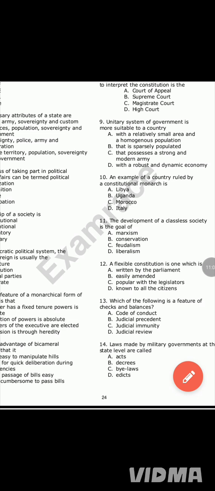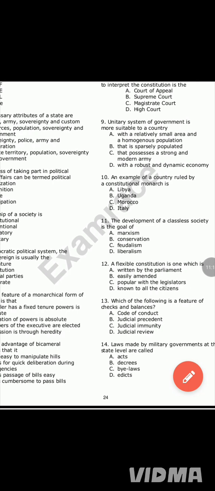All right, the final question, question 10. An example of a country ruled by a constitutional monarch is dash. Now, whenever you see this word constitutional monarch, it also means limited monarch. It means a monarch whose powers are restricted by a body of laws. A, Libya might be correct. B, Uganda might be correct. C, Morocco might be correct. D, Italy. This is the correct answer here. Assuming you don't see UK, because UK is a good example, the nearest answer is Morocco. So number 10 is C.